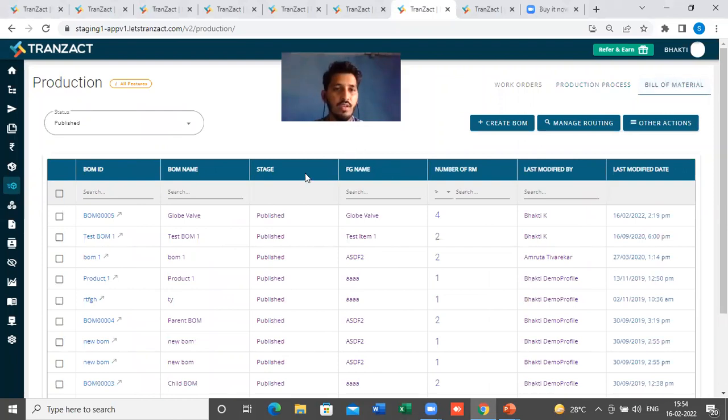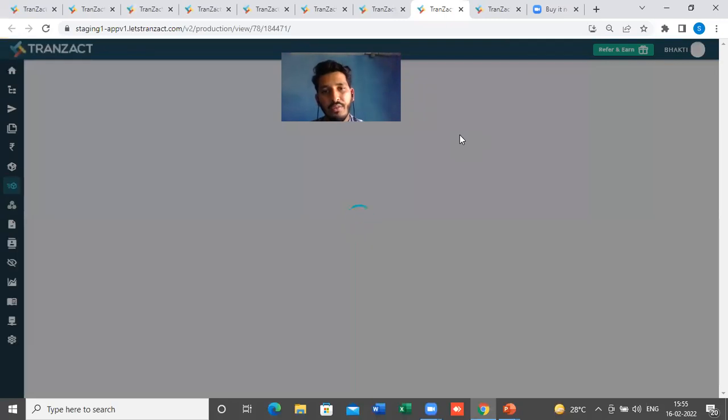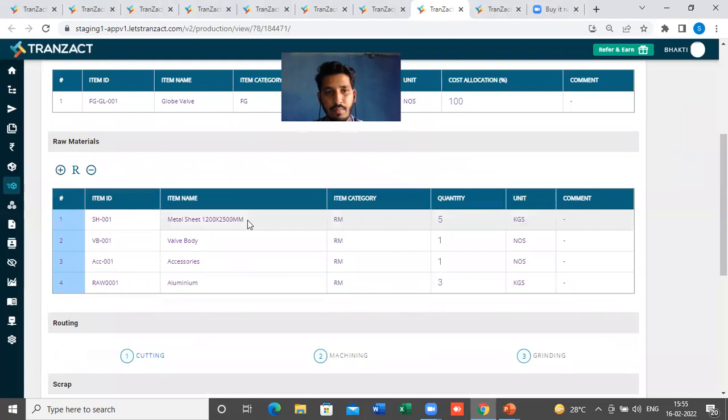Okay, sure. So if you see here, we have created the BOM which is for globe wall. I will just open up this bill of material. Now we have added 4 raw materials here. Let's say one is metal sheet, second is wall body, accessories, aluminium, and let's say I have another BOM for this aluminium. I'm taking an example here.